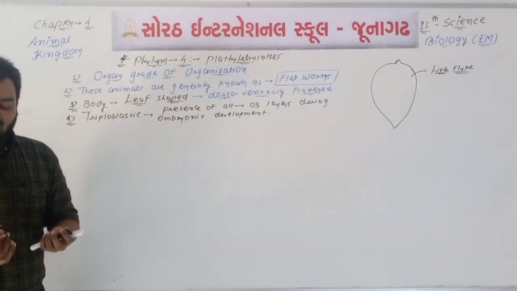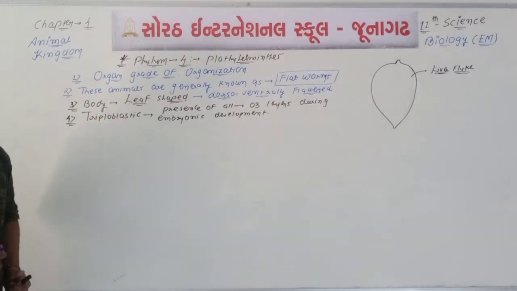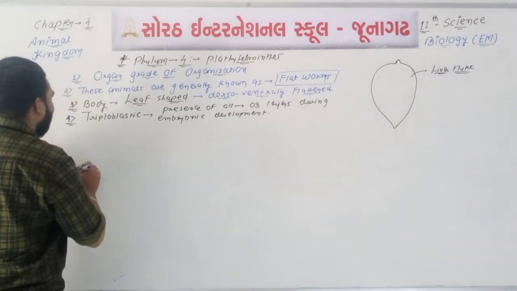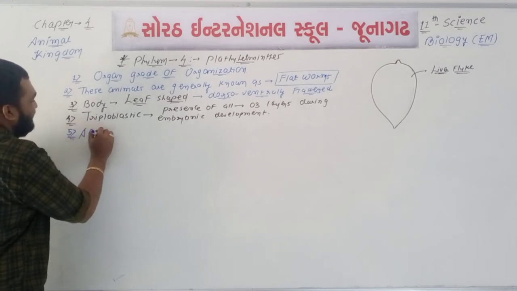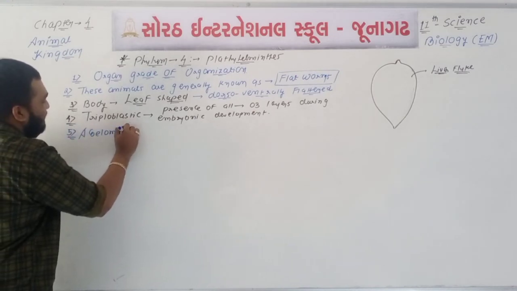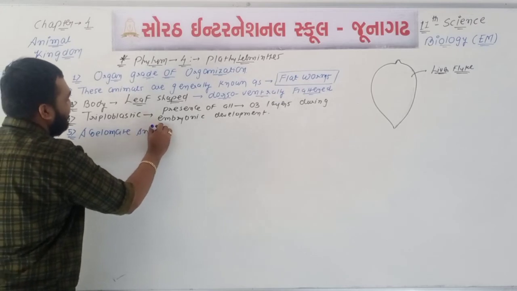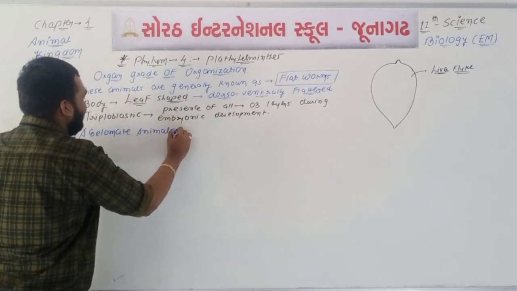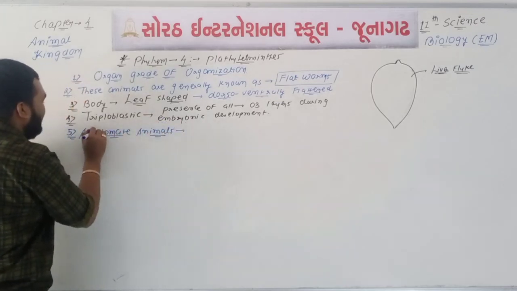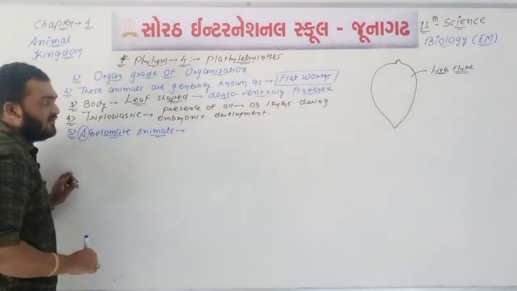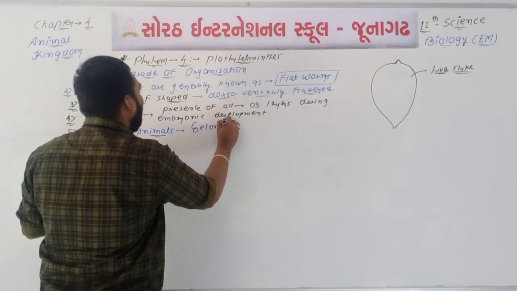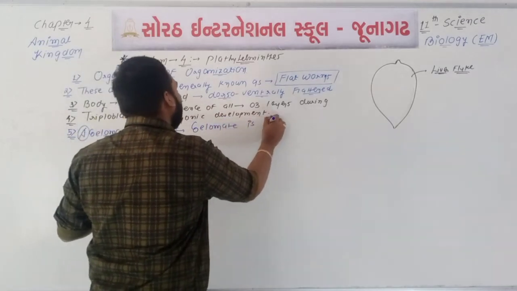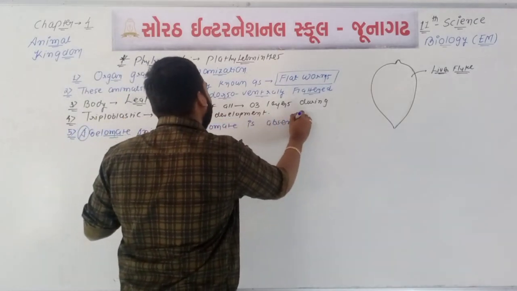Then we can say that these animals are one type of acoelomate animals. Okay, these are one type of acoelomate animal. Acoelomate means absent. Means we can say that in this type of animals, coelom is 100% absent.